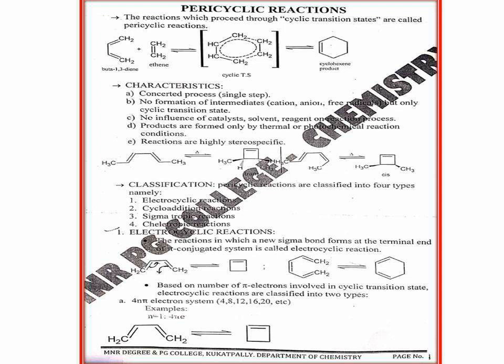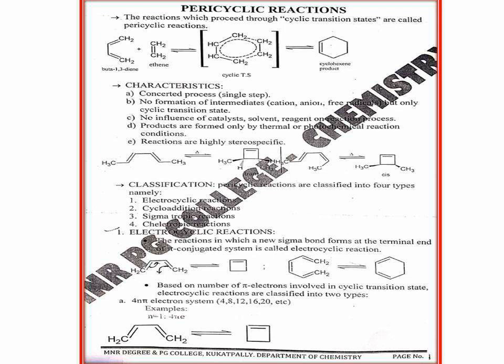So in this regard, if we consider the top example, the formation of cyclohexene, the Diels-Alder reaction from 1,3-butadiene and ethene, although it is a pericyclic reaction, by considering that example we will not be able to prove the stereospecificity of pericyclic reactions, because ethene does not have any stereoisomers, and 1,3-butadiene also does not have any configurational stereoisomers.